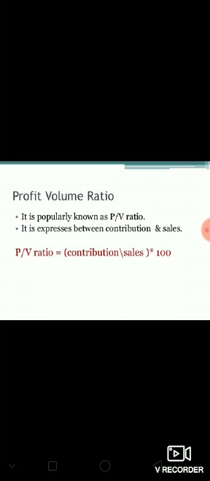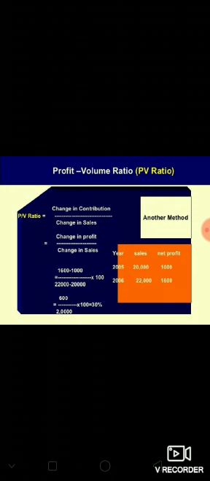There are also some different methods available. For example, one is change in profit and change in sales. If two years' data are given, then we can use this formula, change in profit over change in sales, to find out the PV ratio. Here are some other methods: change in contribution and change in sales, change in profit and change in sales. So we can find out the PV ratio by applying these methods also.